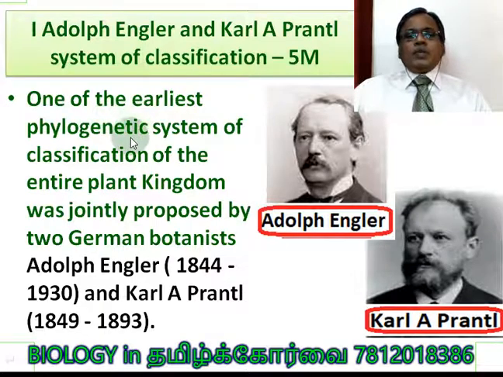One of the earliest phylogenetic systems of classification of the entire plant kingdom was jointly proposed by 2 German botanists. They belong to the country Germany: Adolf Engler and Carl A. Prantl.